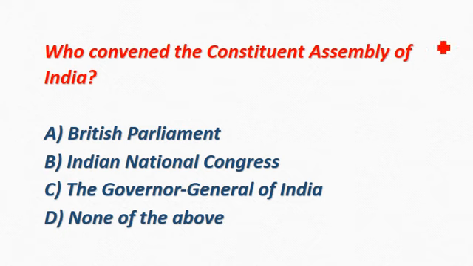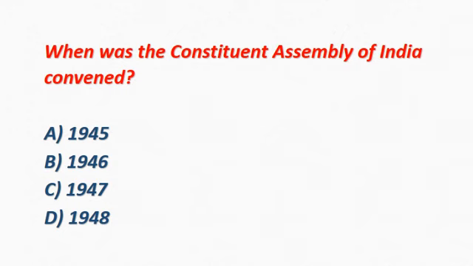First question, who convened the Constituent Assembly of India? Correct answer is option B, Indian National Congress. When was the Constituent Assembly of India convened? Correct answer is option B, 1946.